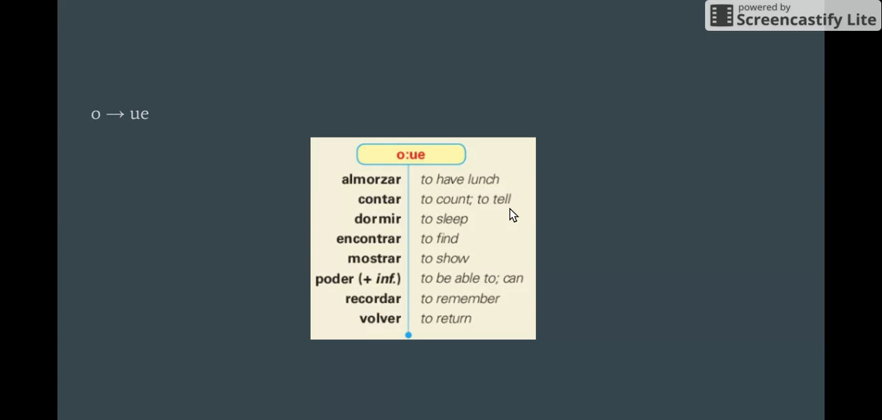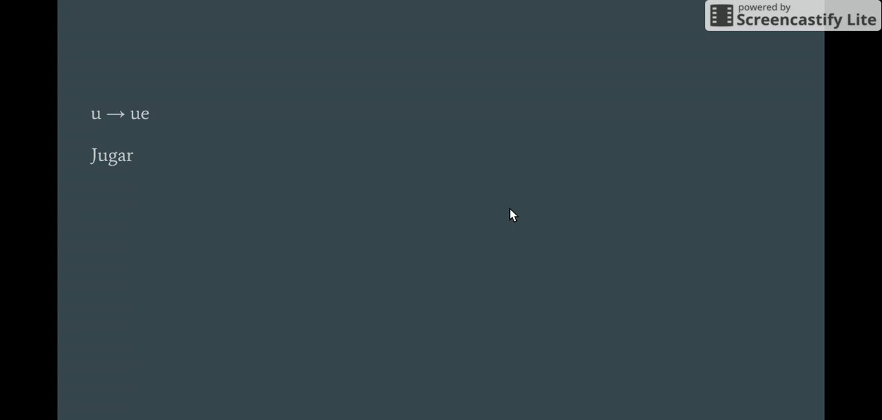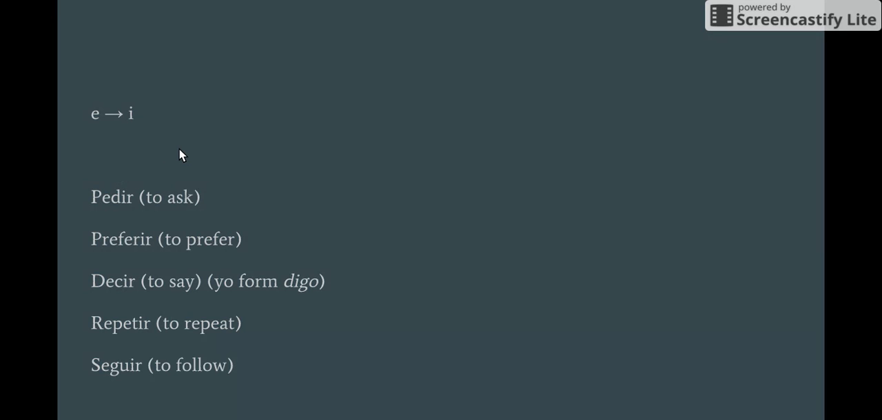Poder, to be able to, can. So puedo correr, pueden bailar, I can run, they can dance, or you can dance. Recordar, to remember, and volver, to return. One other one is jugar. It's its own category, the only one that's U to UE. So you can see the only U here changes to UE, except for in the nosotros form. So yo juego, tú juegas, él juega, nosotros jugamos, ellos juegan.